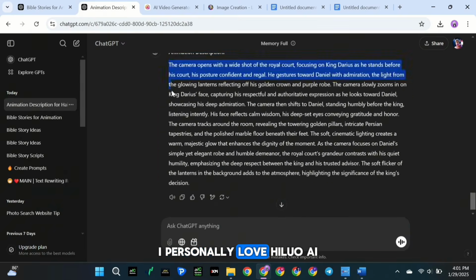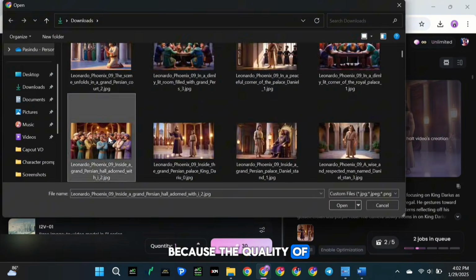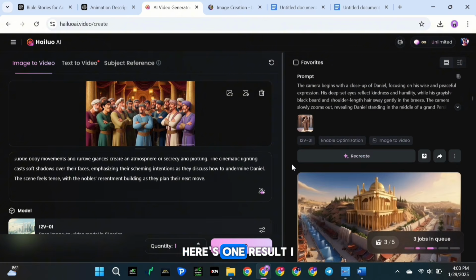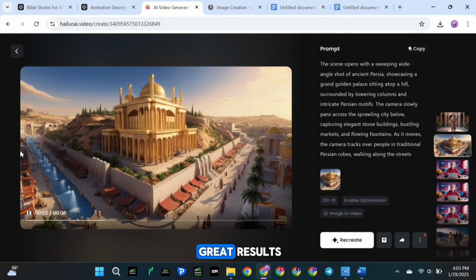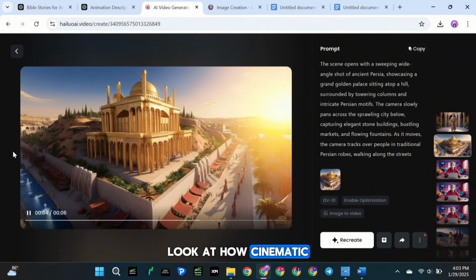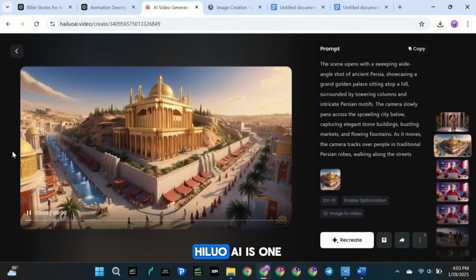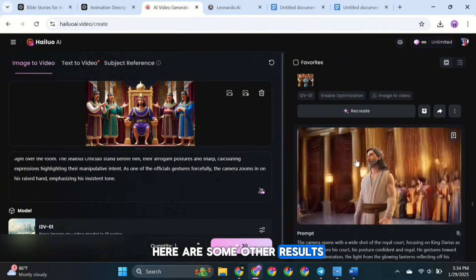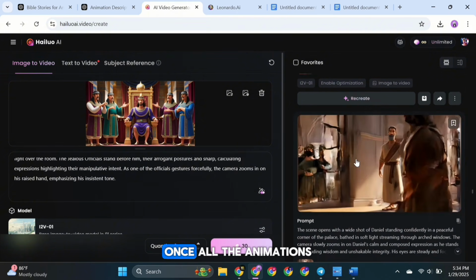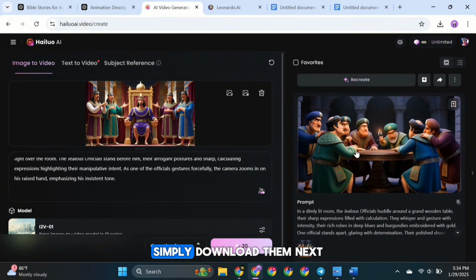I personally love Hailuo AI because the quality of the animation is much better. Here's one result I got from it. When you put the correct prompt, you'll almost always get great results. Look at how cinematic the animation is. No doubt, Hailuo AI is one of the best video generators available right now. Here are some other results. Perfect, right? Once all the animations are ready, simply download them.